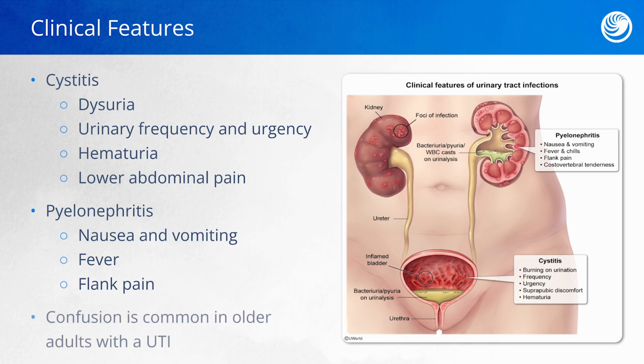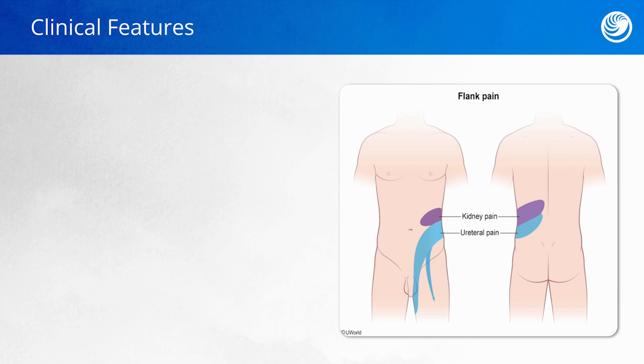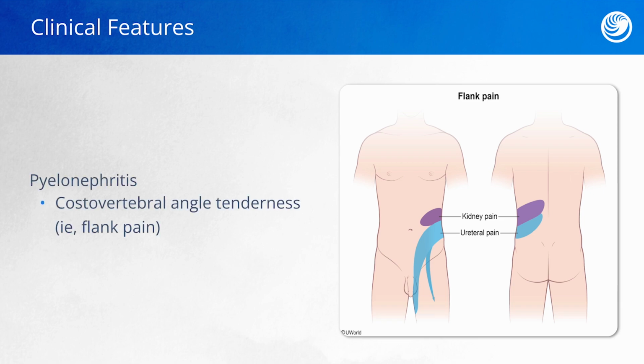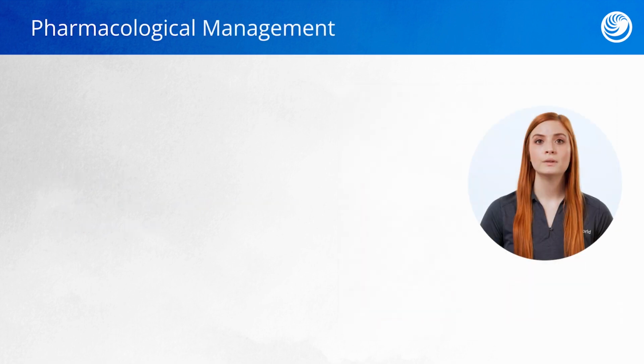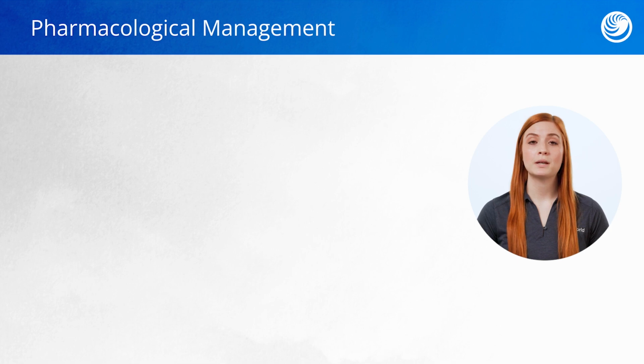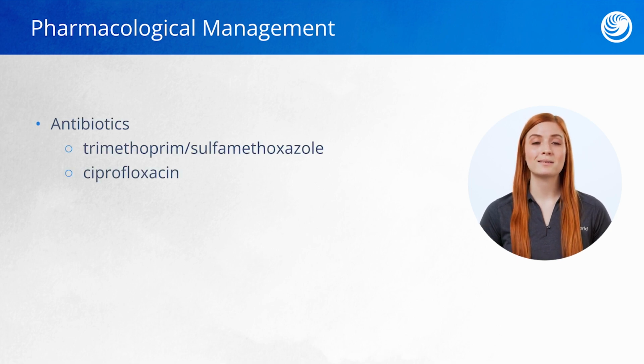It's important to note that confusion is a common symptom in older adults of UTI and is often actually the symptom that leads to them being diagnosed with a UTI. An important clinical feature of pyelonephritis is costovertebral angle tenderness, or flank pain, and this pain can radiate on the side. The first component of pharmacological management for a UTI is antibiotics.